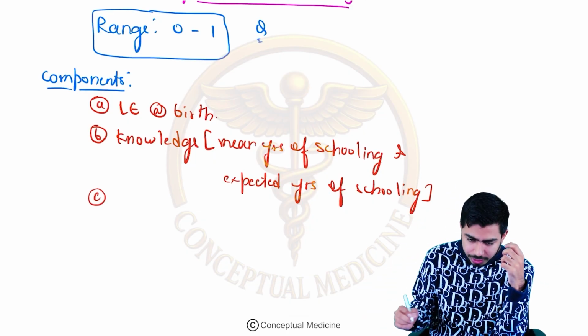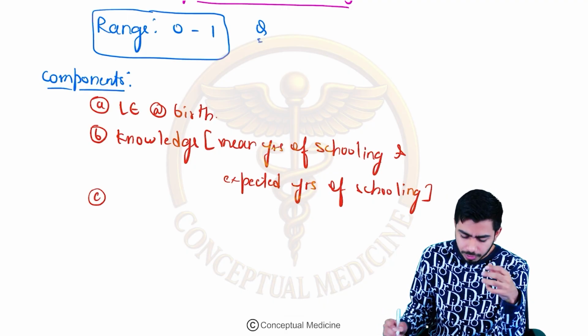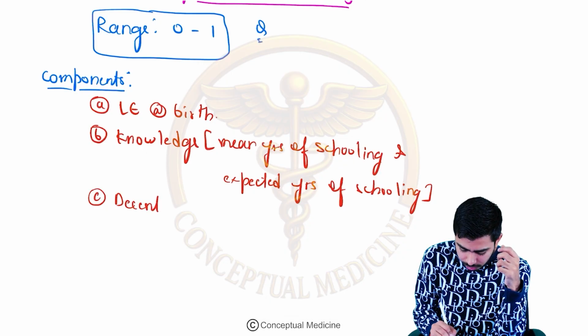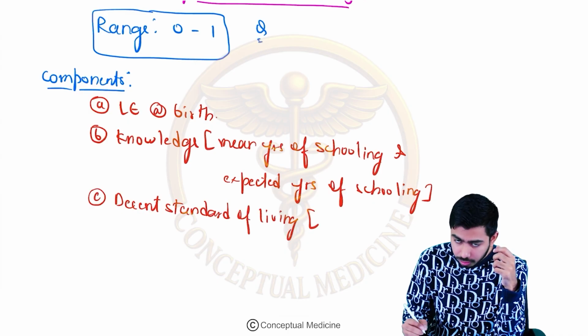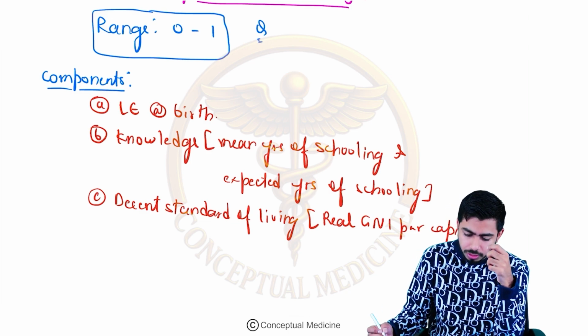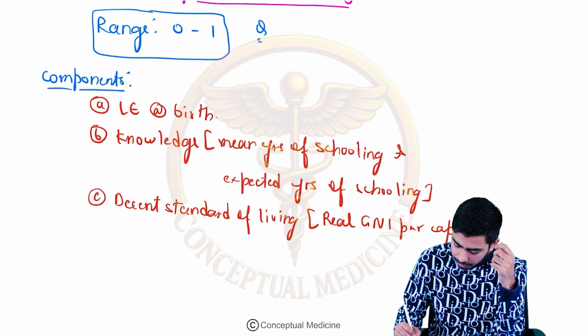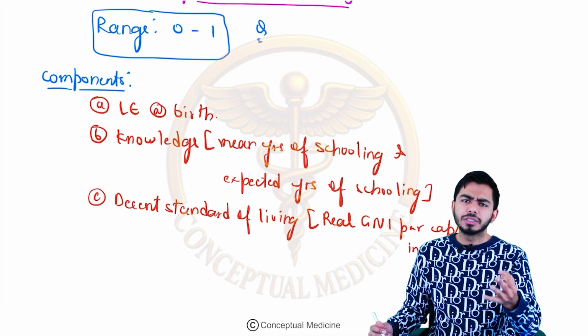The next component, C, is the standard of living, basically a decent standard of living. It might show the income and so on. So it is the real gross national income per capita in US dollars. That tells us about the standard of living of a person. So 3 components, guys, very easy.